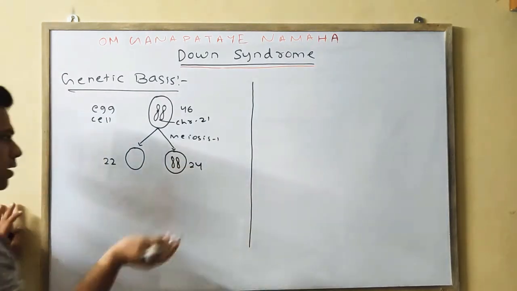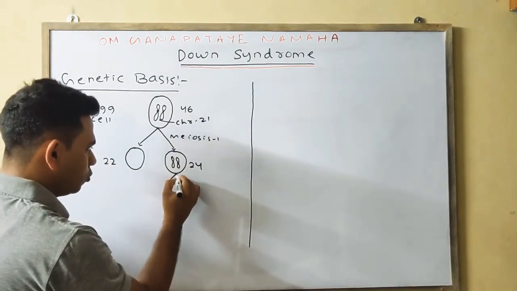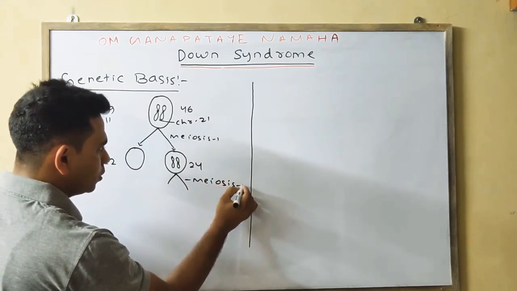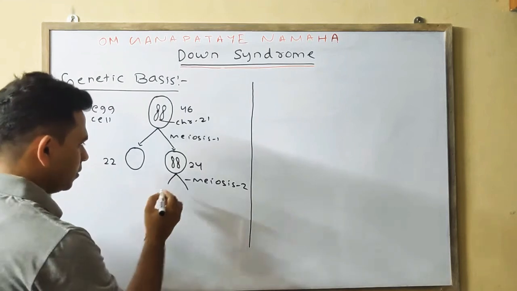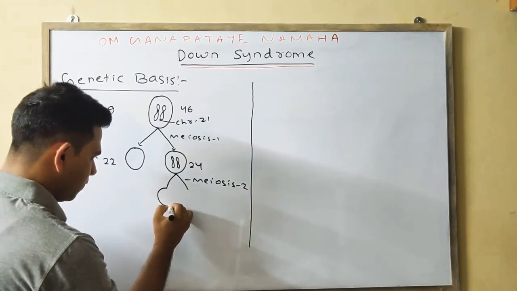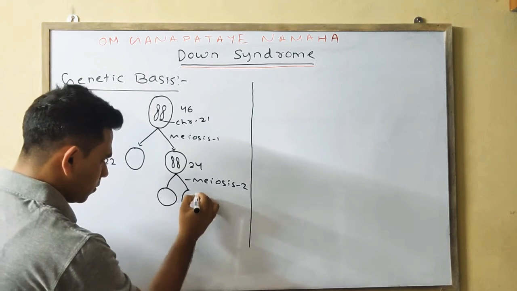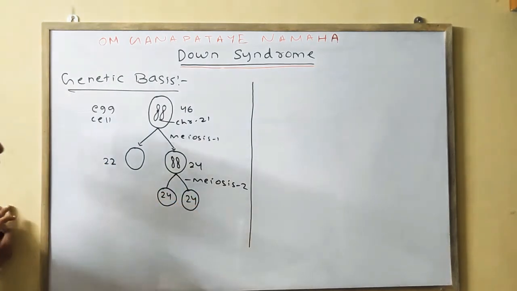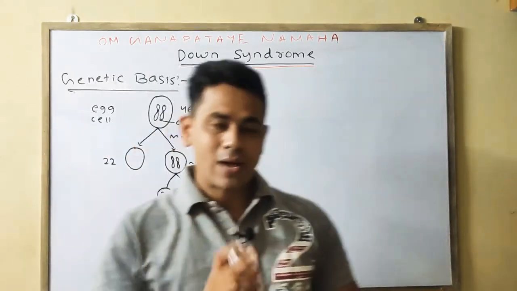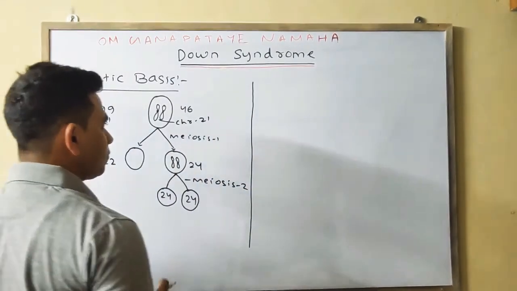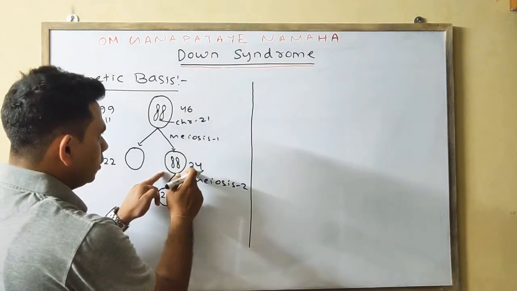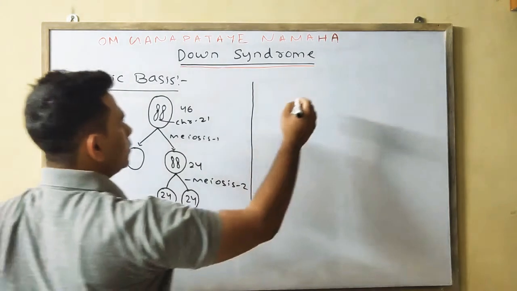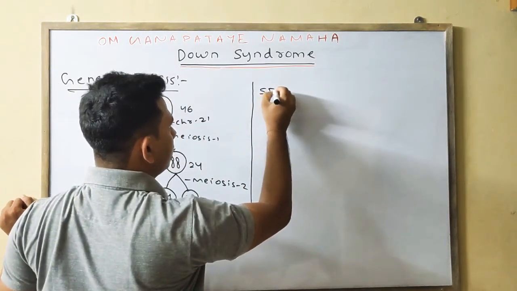Easy? Okay. After that, simply meiosis 2 occurs. Obviously we know meiosis 2 is an equational division, having simply 24 chromosomes. Simple. Now come to the sperm cell. Remember that both the chromosome 21 are present in the egg cell.